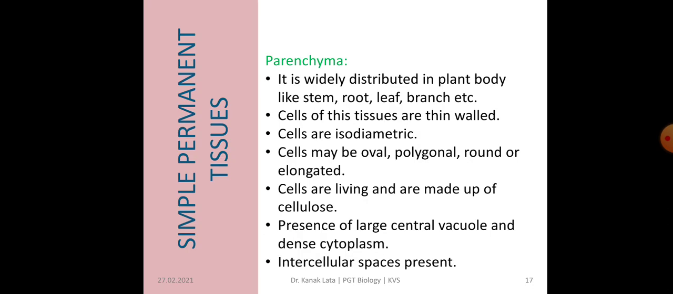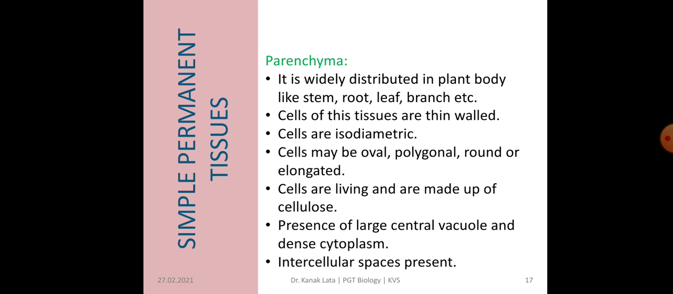Now, the first simple permanent tissue is parenchyma. These parenchyma are widely distributed in the plant body like stem, root, leaf, branches. Means every organ or every part of the plant has parenchyma. Cells of these tissues are thin walled. Thin wall means they are living. And cells are isodiametric, means there is no thickening anywhere around the cells. The shape of cells may be oval, polygonal, round or elongated.